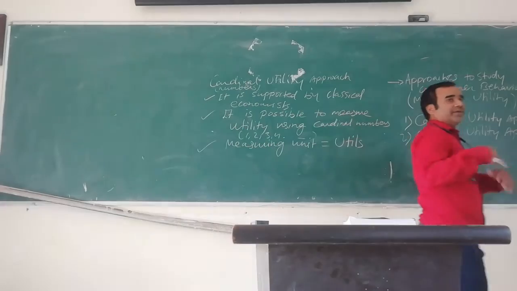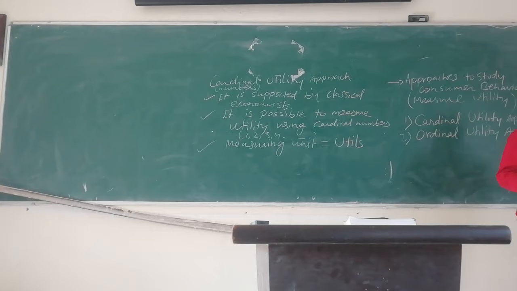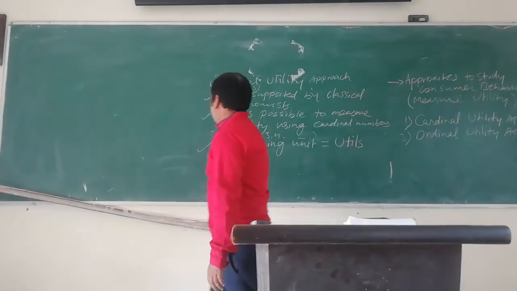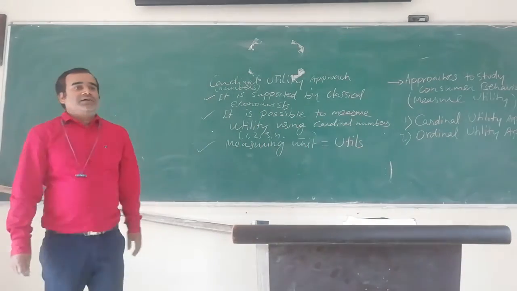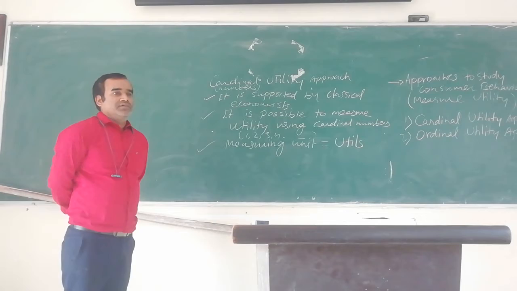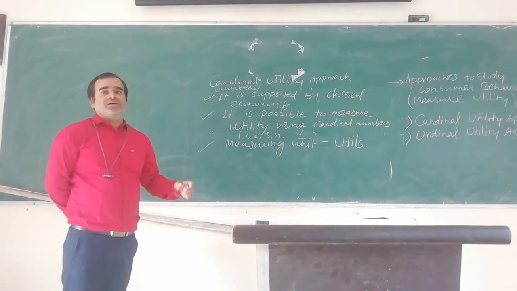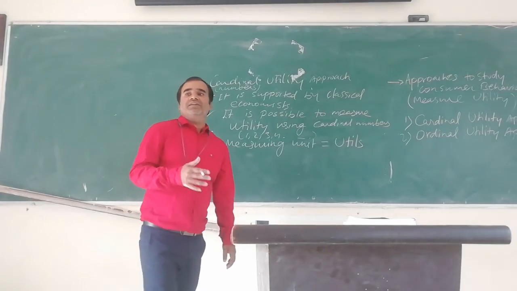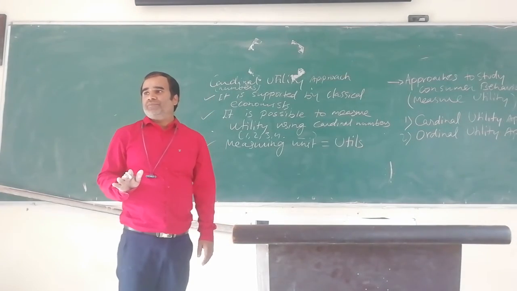Utility, utils. They may also ask you this in an MCQ. According to the cardinal approach, utils is the measuring unit for expressing satisfaction level in numbers.